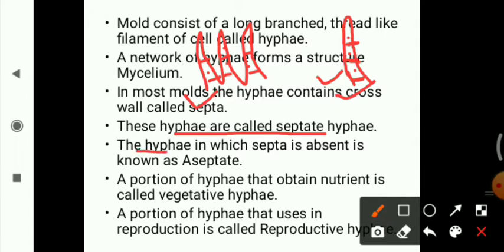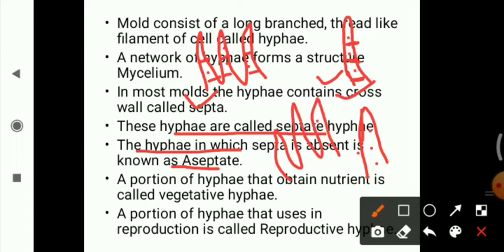The hyphae in which septa are absent are known as aseptate, or non-septate, or coenocytic. Suppose this is the hyphae and there is no septa present, then it is known as aseptate hyphae. Likewise, if a mycelia has no septa present, then it is known as aseptate mycelium.